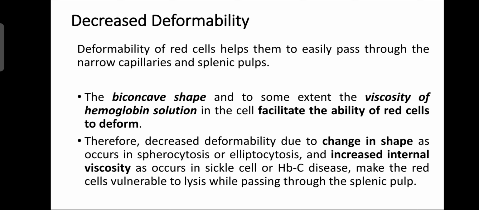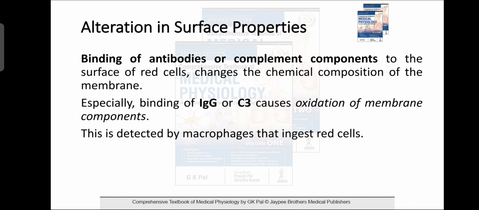Okay, so deformity, decreased deformability and increased viscosity that occur in sickle cell disease make the RBC vulnerable to lysis while passing through the splenic pulp. So binding of the antibodies or complement. Antibodies are the proteins produced in response to antigenic presentation in the body, which you will study later on. Complement is also a type of particle that helps in immunity.